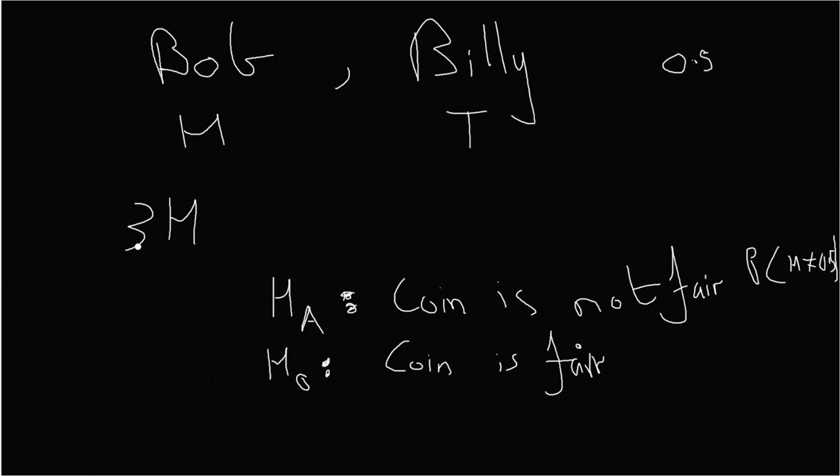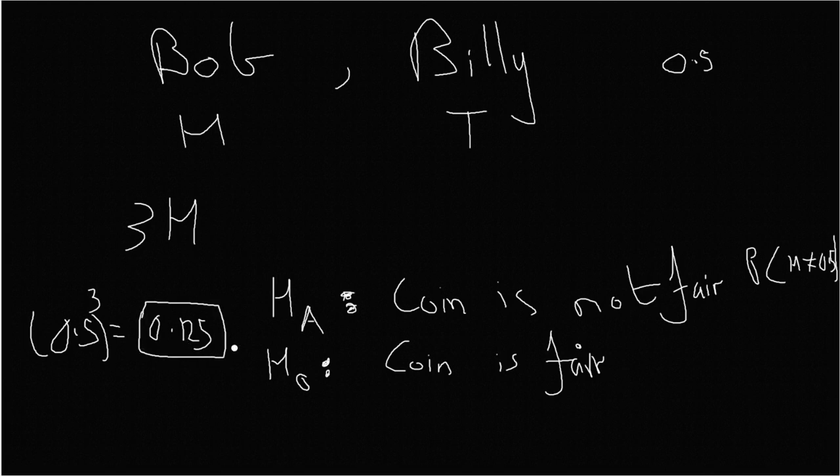So let's calculate the probability of getting three heads in a row, which is 0.5 cubed, which ends up being equal to 0.125. So there's a 12.5% chance that we get three heads in a row.